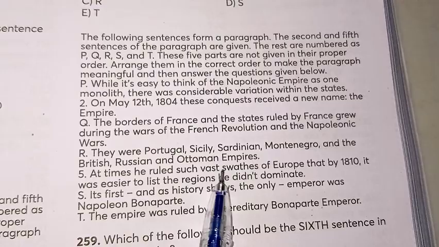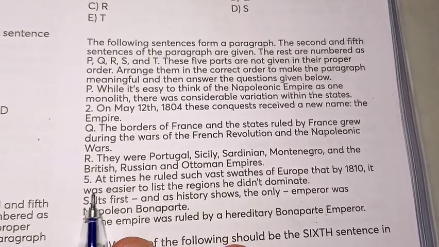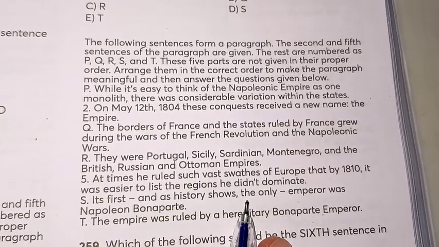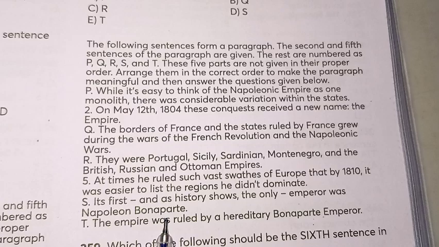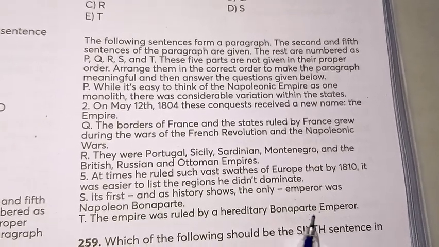Then fifth, at times he ruled such vast swathes of Europe that by 1810, it was easier to list the regions he did not dominate. Its first and, as history shows, the only emperor was Napoleon Bonaparte. The empire was ruled by a hereditary Bonaparte emperor.